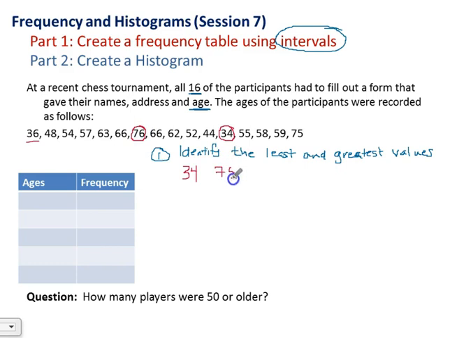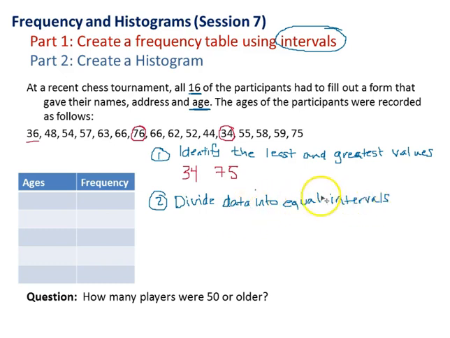So I'm just doing this, the least and the greatest value, so that I know where my intervals need to start and finish, and we need to make sure they include the numbers 34 all the way to 75. So my intervals now need to be equal. So I need to divide my data into equal intervals. So what do I mean by that?